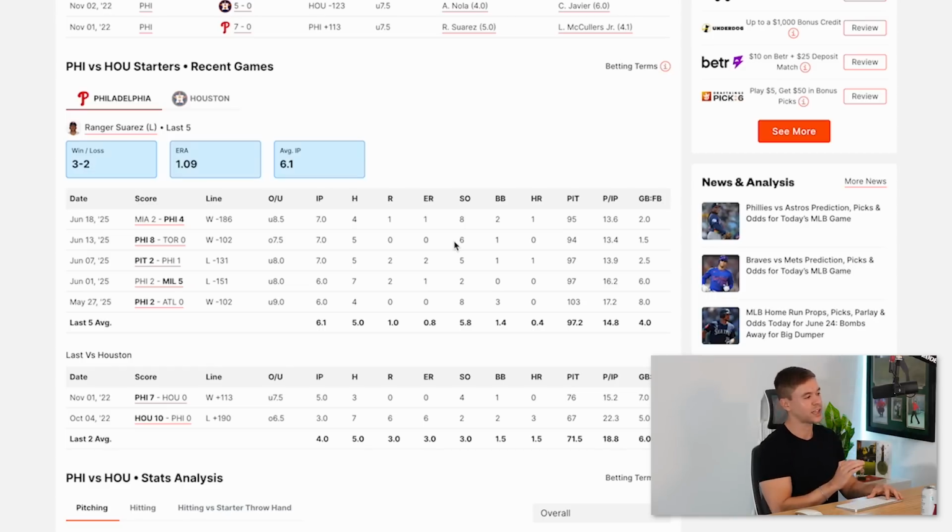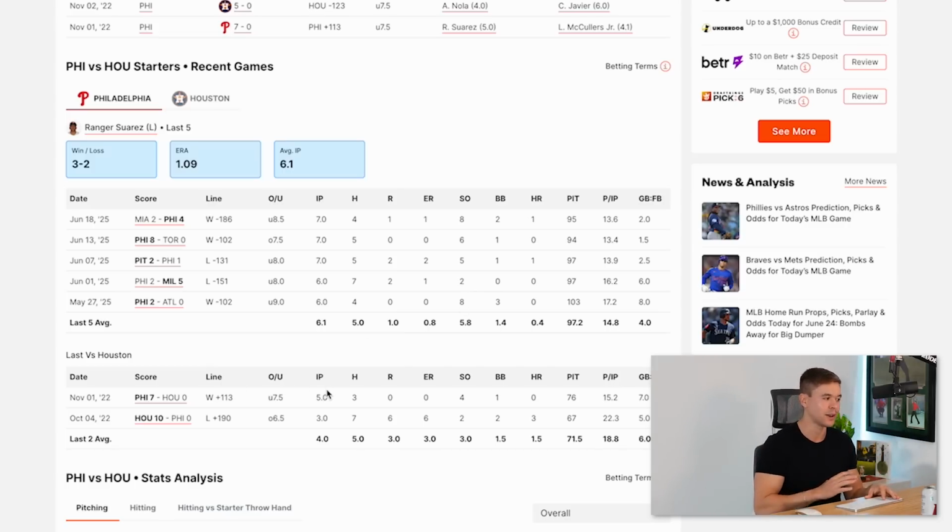Now, one thing does stand out when it comes to Rangers Suarez. We know he's a strikeout pitcher. He relies on his strikeouts, and when he's not striking out batters, he struggles a little bit. As you guys can see over the last 5 games, when he's averaging 6 to 8 strikeouts, he has 3 Ws. When he's averaging below 4 in these last 5 games, he's lost both those games. You look at versus Houston, similar situation, a little bit different. When he had 4 strikeouts, he won the game.